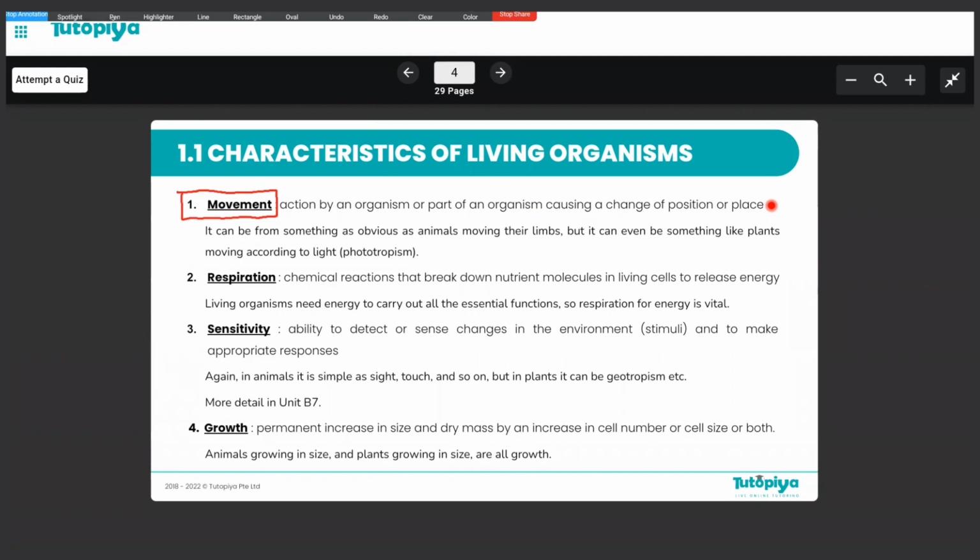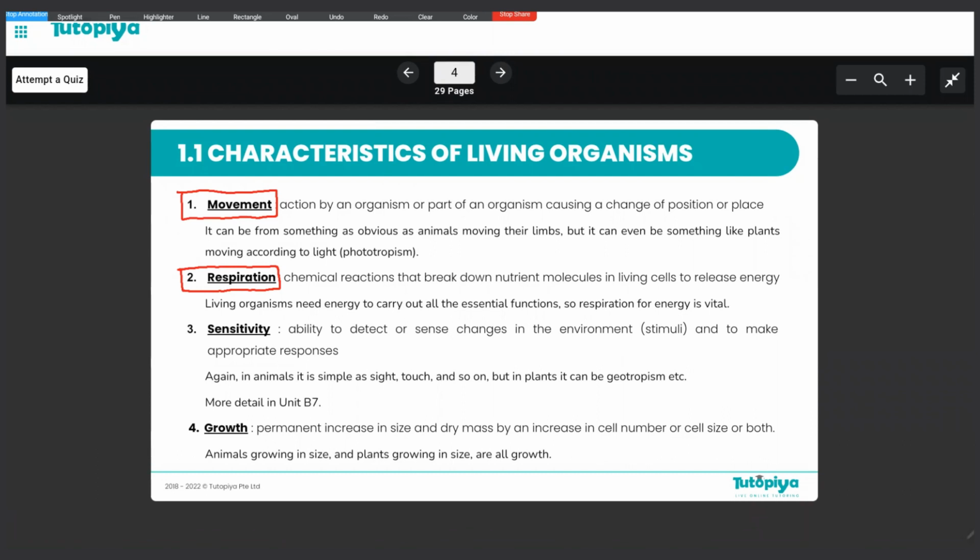So let's move on to our second characteristic, which is respiration. Now, what is respiration? You know how we as living organisms need energy to carry out our essential functions, right? So respiration is the set of chemical reactions that give us this energy. So we get energy through these reactions called respiration.